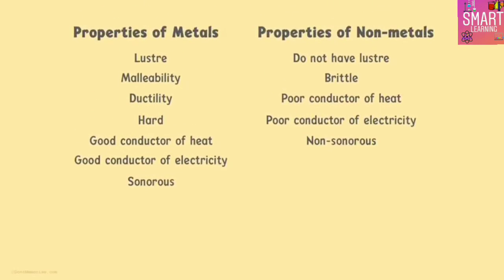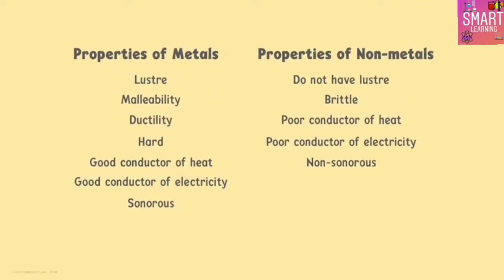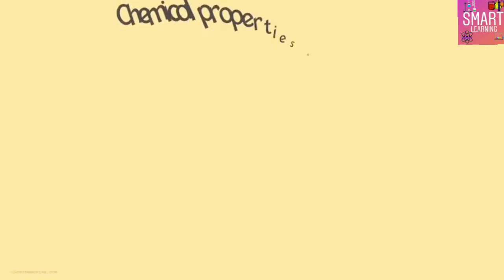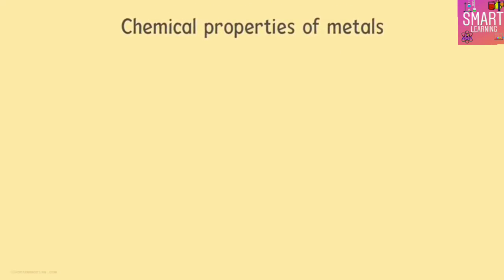We saw that elements cannot be clearly classified into metals and non-metals based on their physical properties. Will chemical properties help? Let's understand the chemical properties of metals first. When we look at the chemical properties of metals, there are a few things we look at.